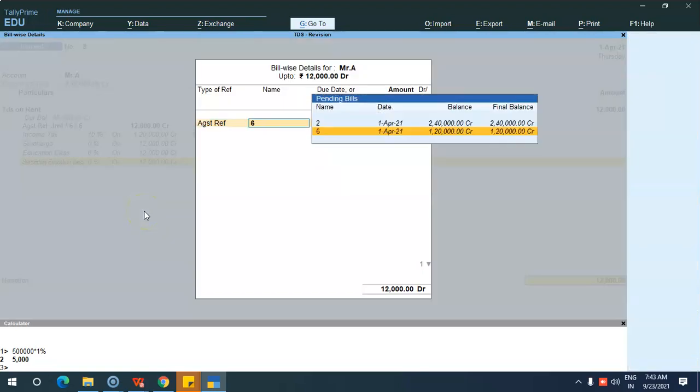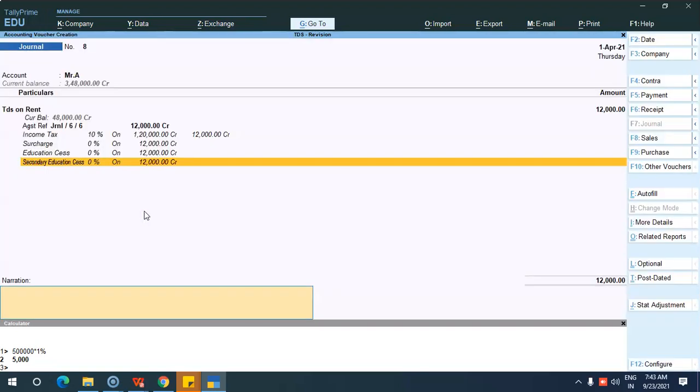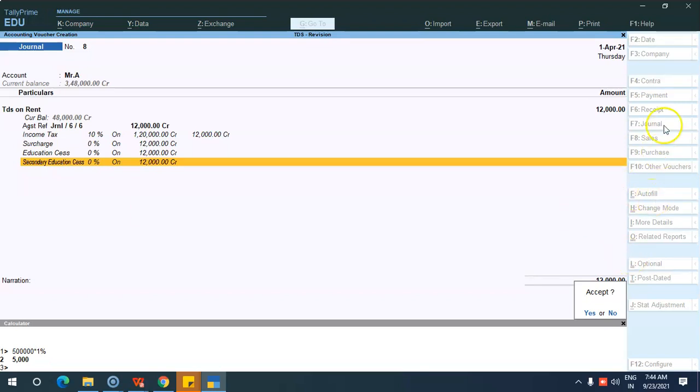So in this way also you can book the transactions. Okay, so initially you can book all those expenses. After that, at the end of the month also you can post all the TDS entries. In this way also you can book all those expenses. Okay, so using this autofill option in the right button bar.